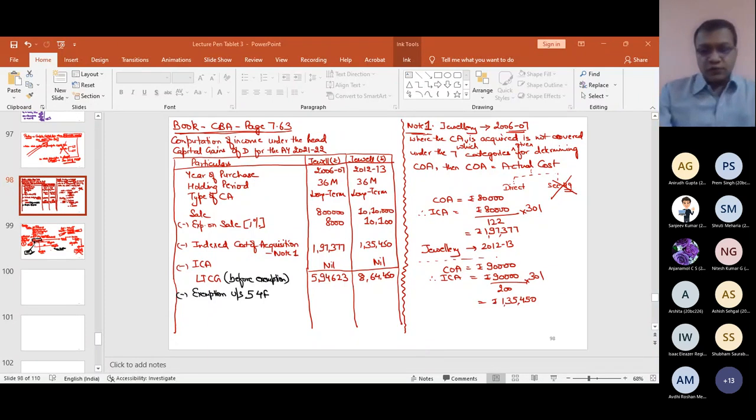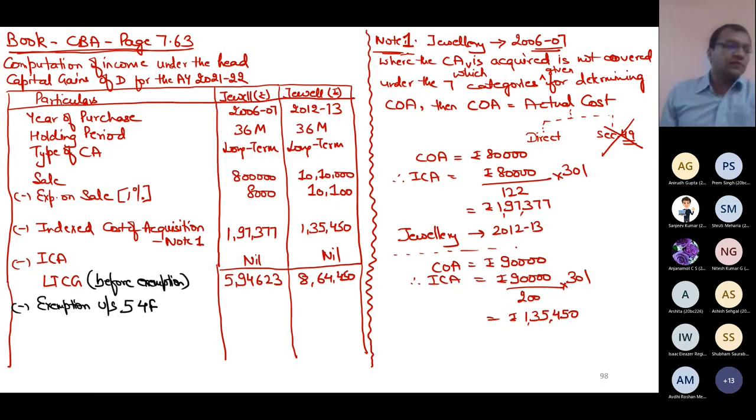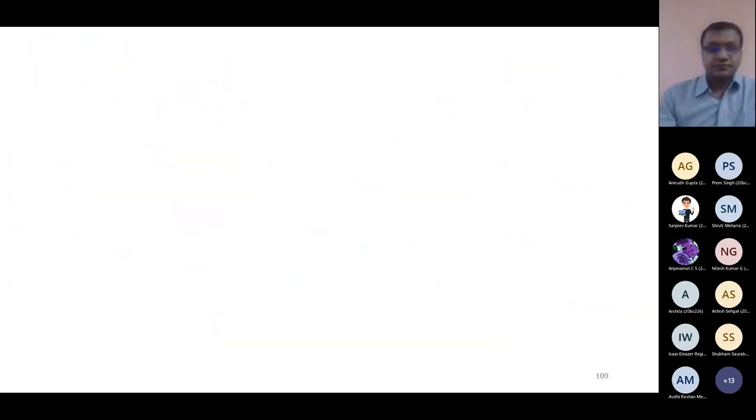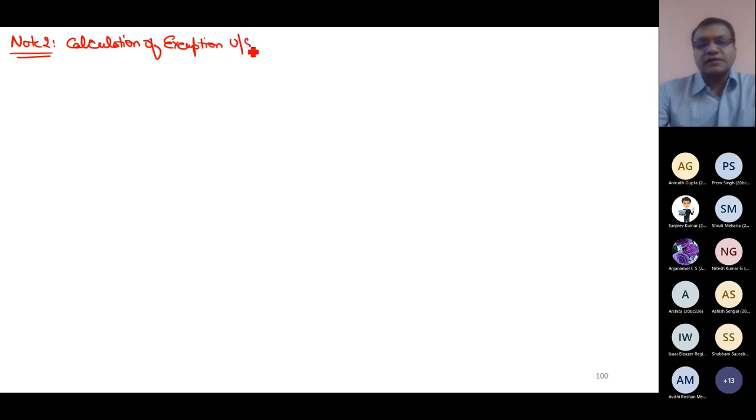Okay, now if you know that 54F will be available, can you tell me what will be the amount of exemption? What will be the amount of exemption now? You must explain the theory conditions and then write the calculation of exemption under section 54F.